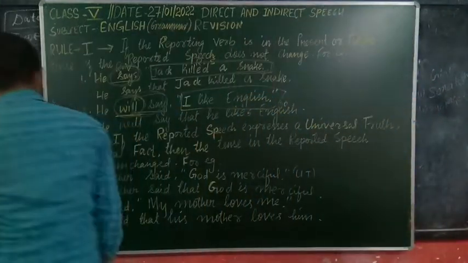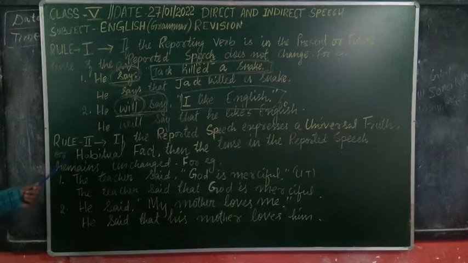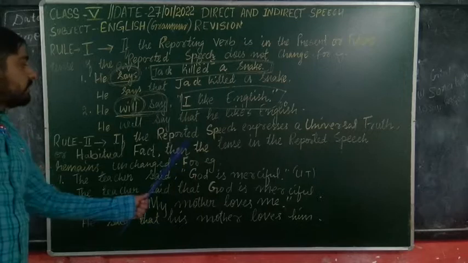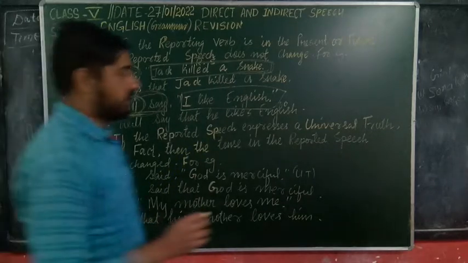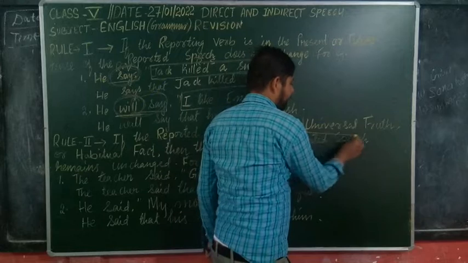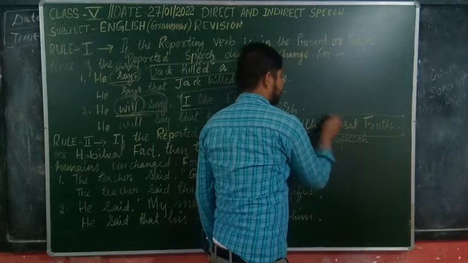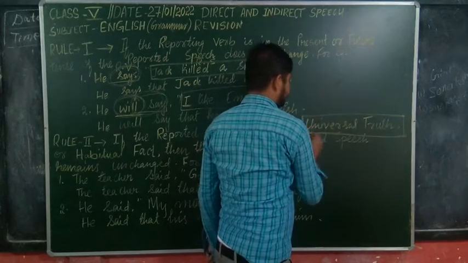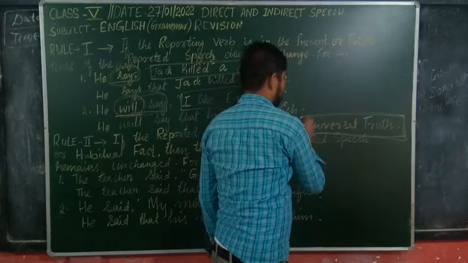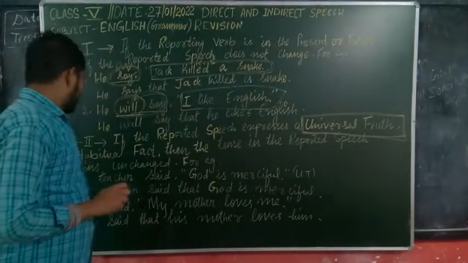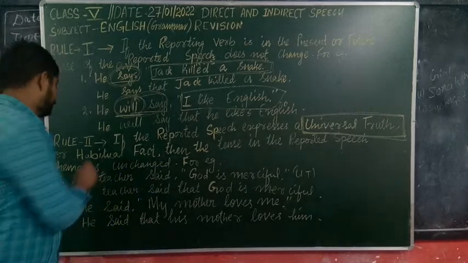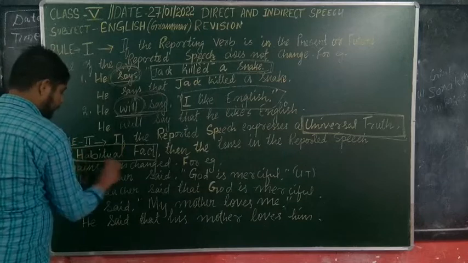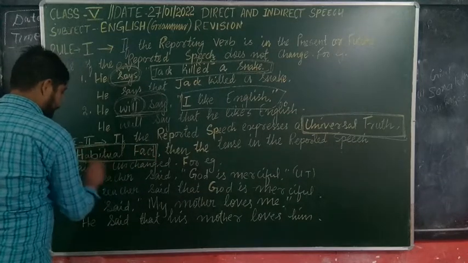Now rule number 2. What is written? If the reporting speech expresses a universal truth, the truth that is accepted by everyone, universally accepted by all, that is called a universal truth, or a habitual fact, the fact that comes from our habit.